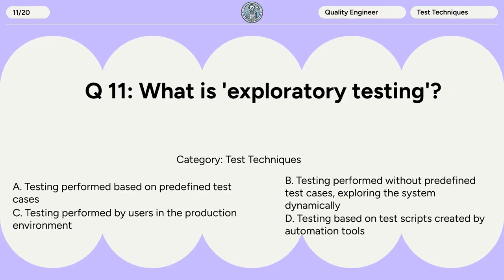Question 11. What is exploratory testing? A. Testing performed based on predefined test cases. B. Testing performed without predefined test cases, exploring the system dynamically. C. Testing performed by users in the production environment. D. Testing based on test scripts created by automation tools.